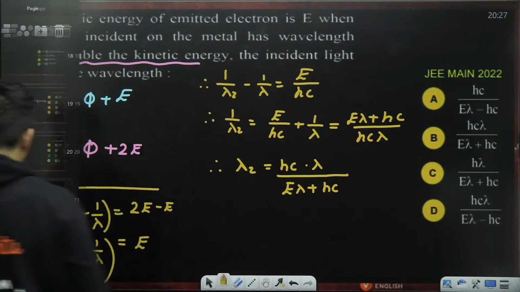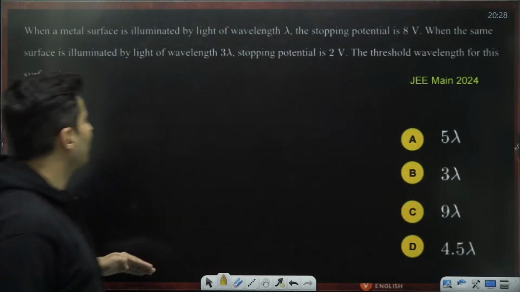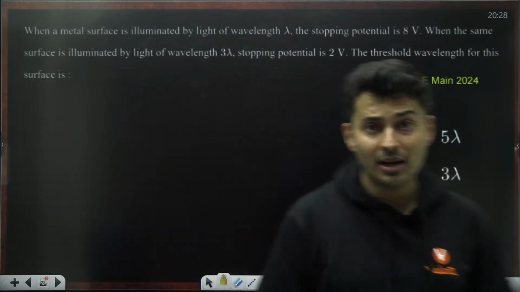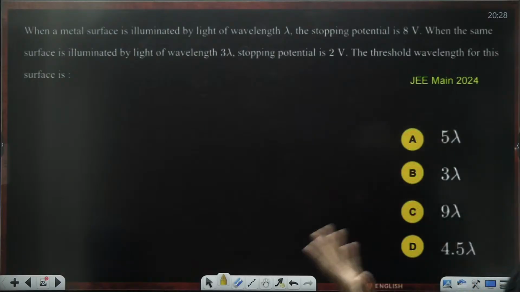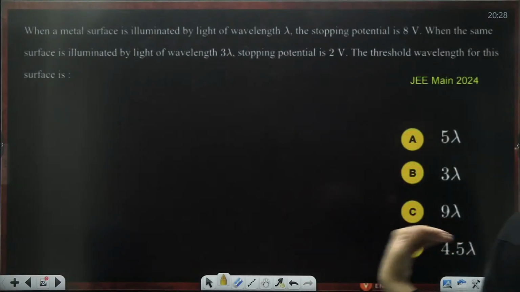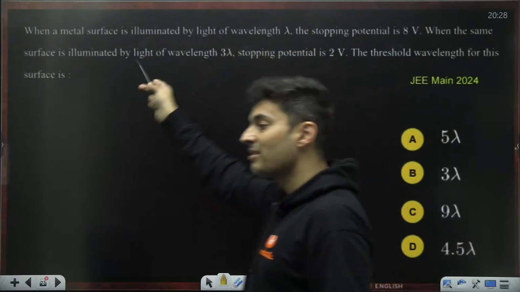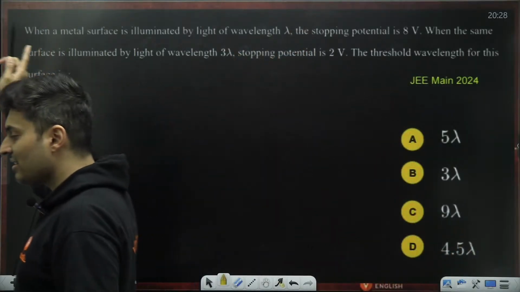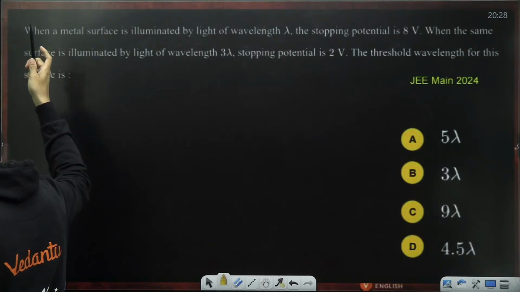All right. So, moving on to the next question coming up on your screen. When a metallic surface is illuminated with light lambda, again, see similar model, stopping voltage is 8 volts. When the light is illuminated with 3 lambda, stopping voltage is 2 volts. So, you can see change of voltage, change of wavelength. Don't you see similar model? Don't you see same kind of question has been asked multiple times and you can see the repetition.